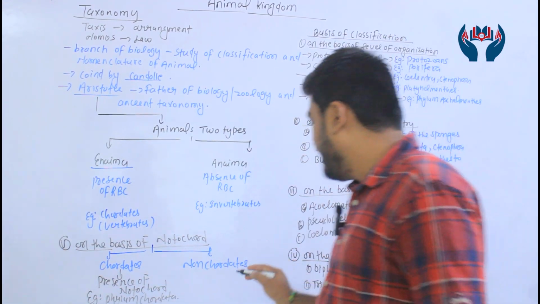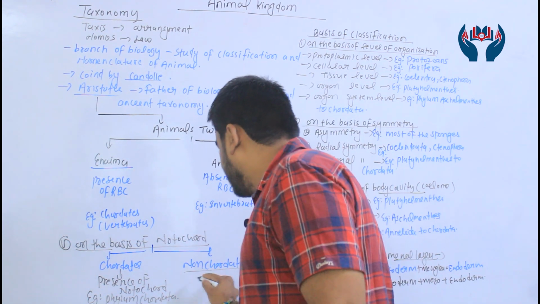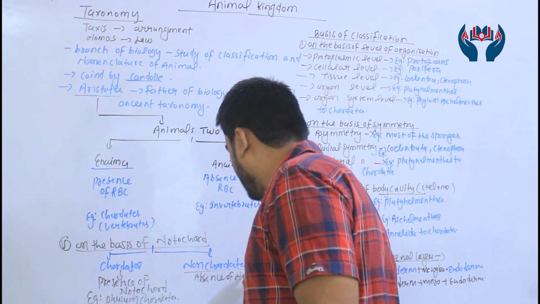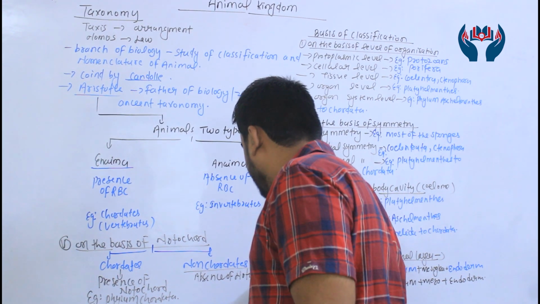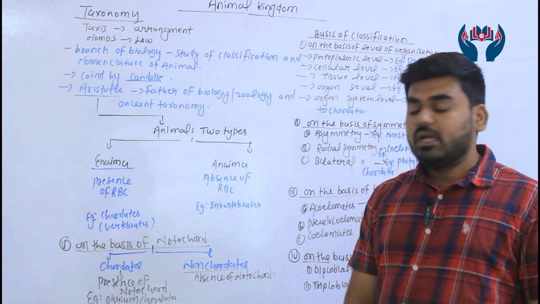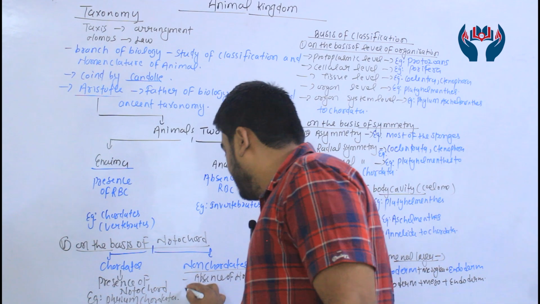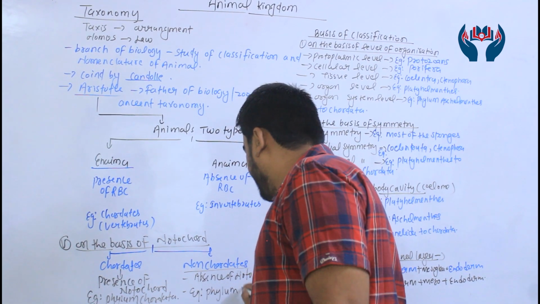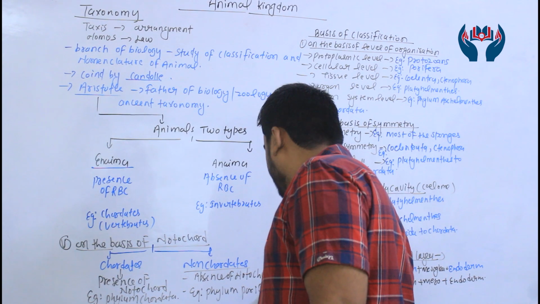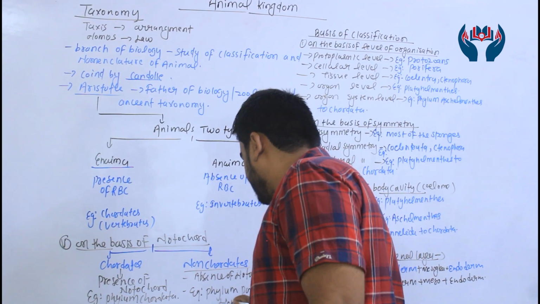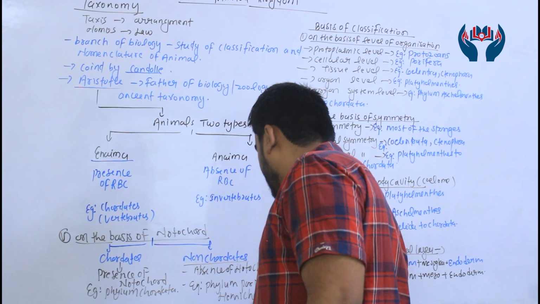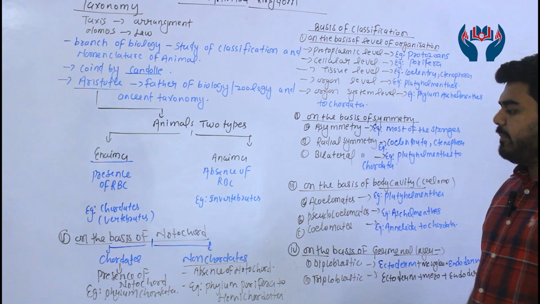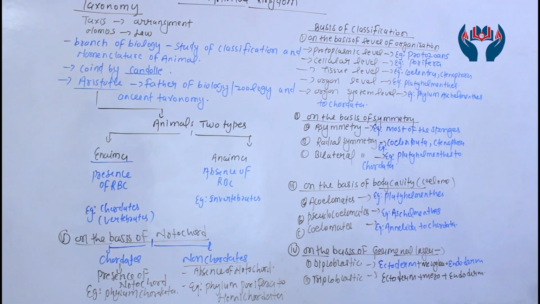Second is non-chordates, and in the non-chordates there is absence of notochord. Absence of what, guys? Notochord. And remember one point, the examples should be considered from phylum Porifera to Hemichordata. So it's all about the notochord, right?